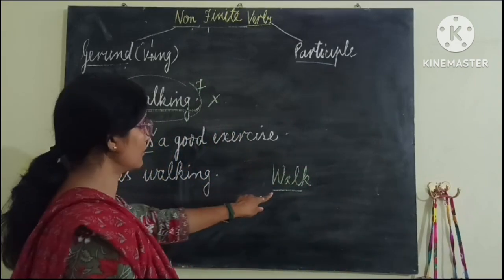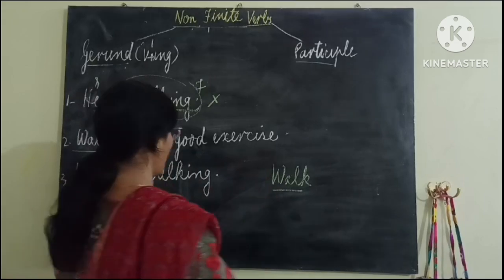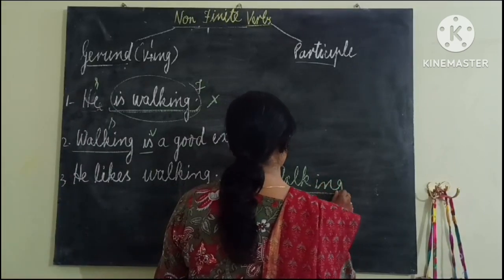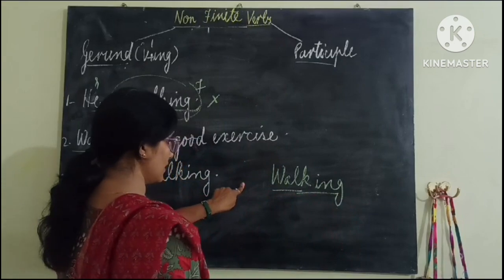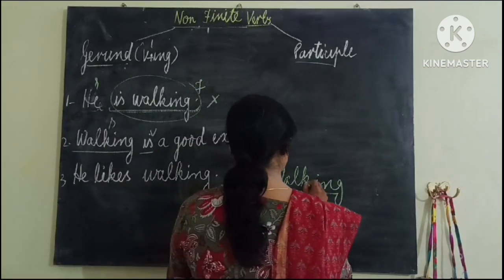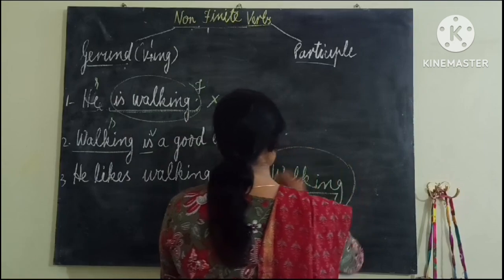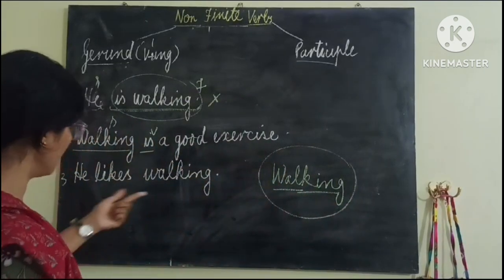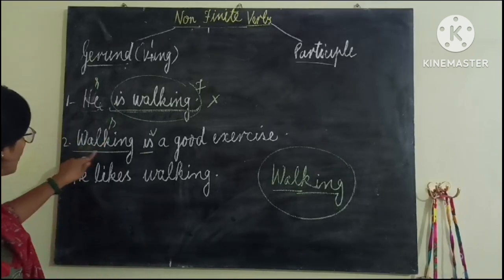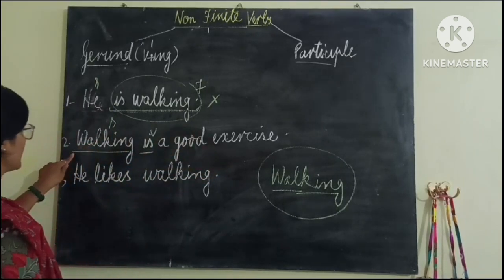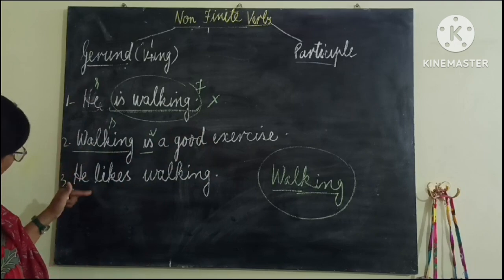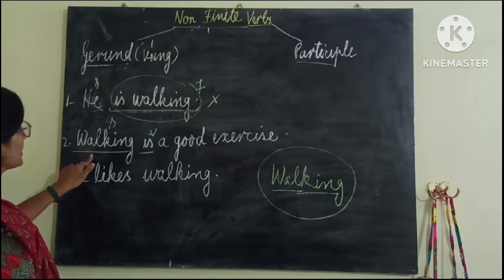Okay. This is a verb here. But when we have added ing without a helping verb, you have not seen here am walking, are walking, is walking, nothing, only walking, and we have added ing, it becomes walking. Now we can use it in place of a subject, and we can make it a noun. So, walking is good exercise. This is the subject and this is behaving as a noun. But because this is made from a verb, we can say this is a verbal noun.